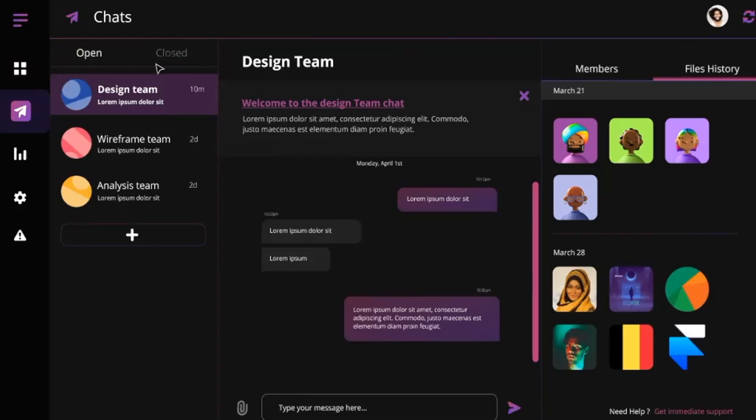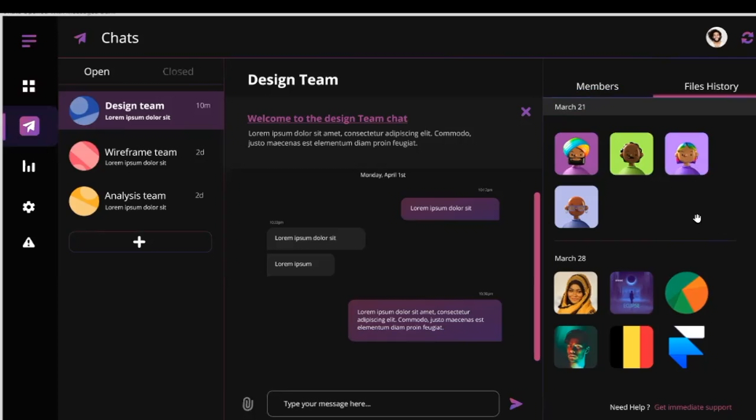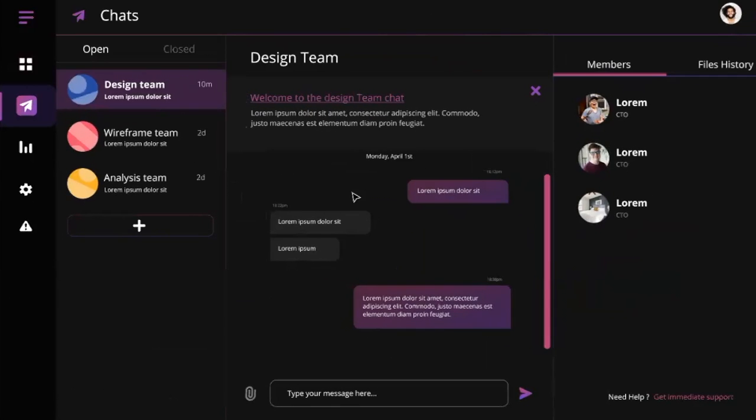and it goes into the closed tab. On the right panel, you have two things: members and files history. Files history is gonna show the list of files that have been shared until now in the chat, and it's gonna be based on date. And the other thing is members, all the members that are currently in that specific chat. So this is what it is for chat. And then on the bottom right, you have need help, get immediate support. It's just gonna take you to the support page.